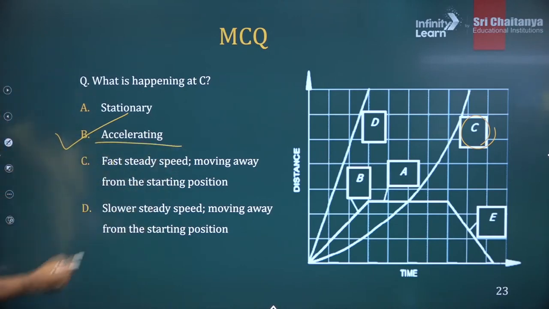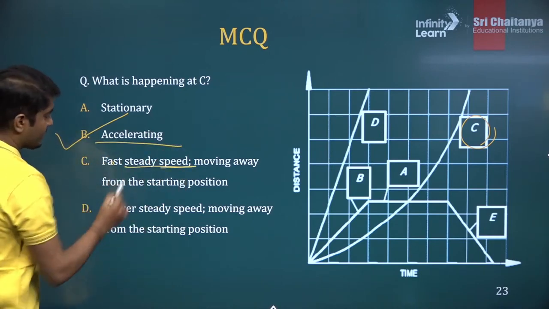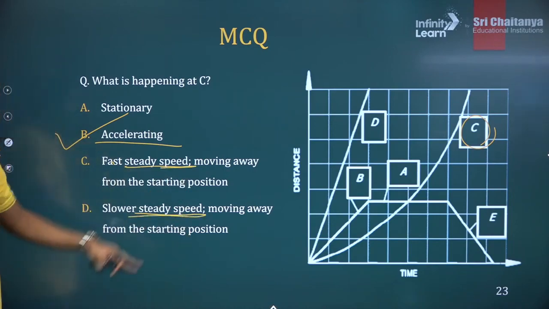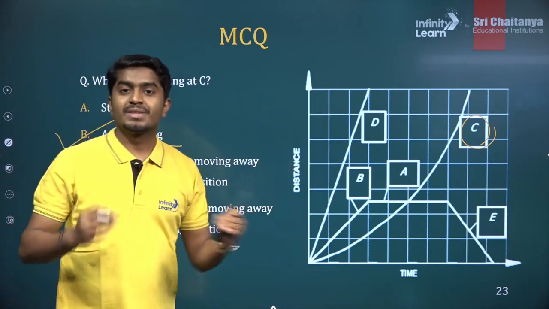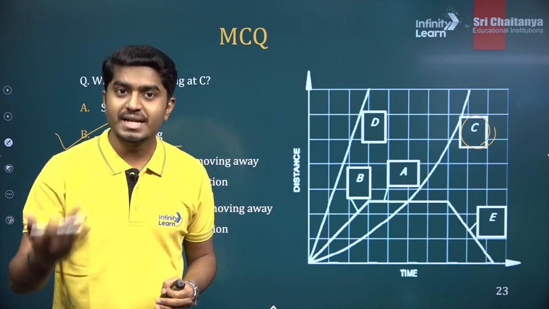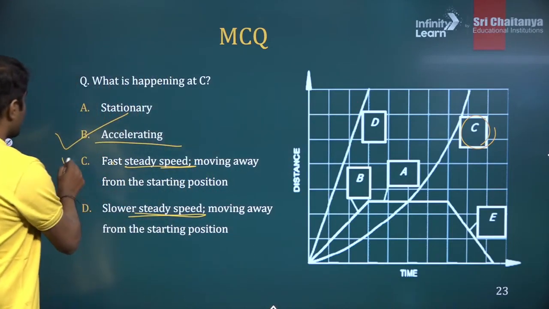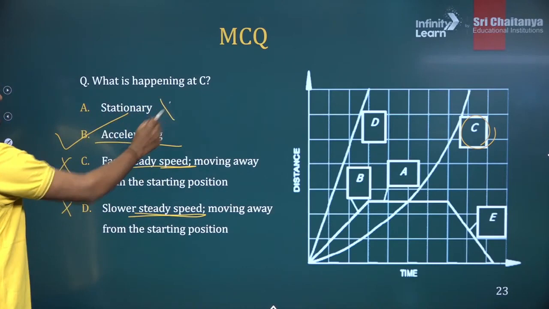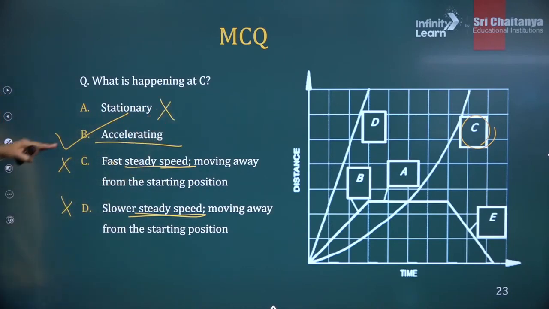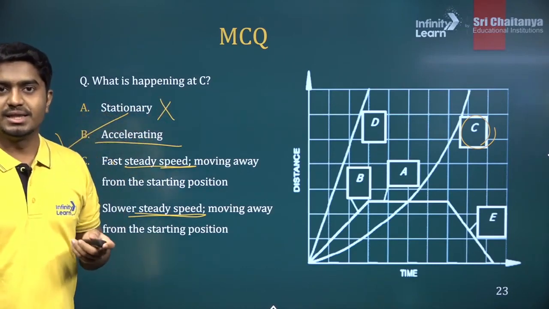These two are not correct because they are saying steady speed. It is not a steady speed. Steady means constant speed. This is not a constant speed, and again not stationary. So only option B is the correct one.